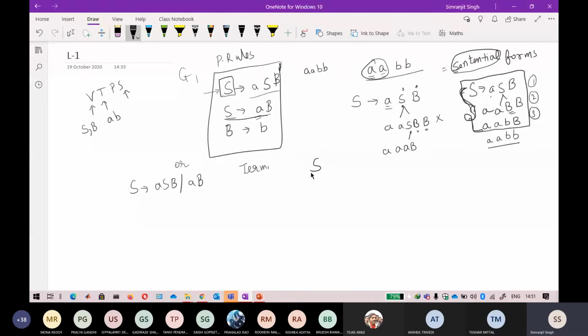In place of S I can write a S and b. In place of this S I can write a big B. In the similar way, in place of B you can substitute small b and small b.